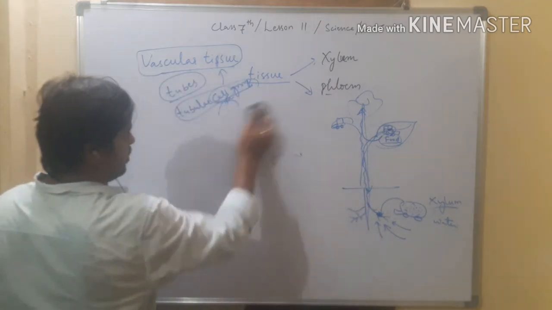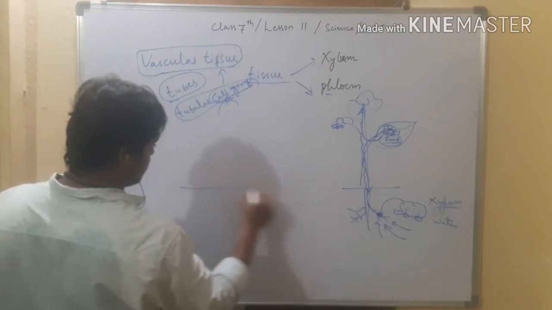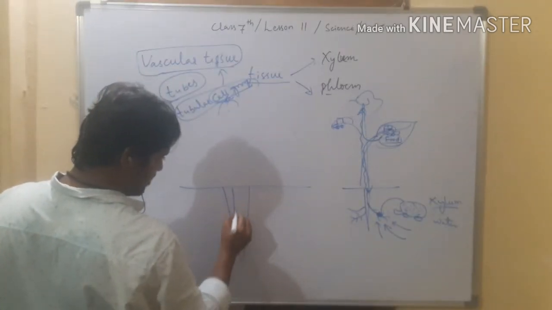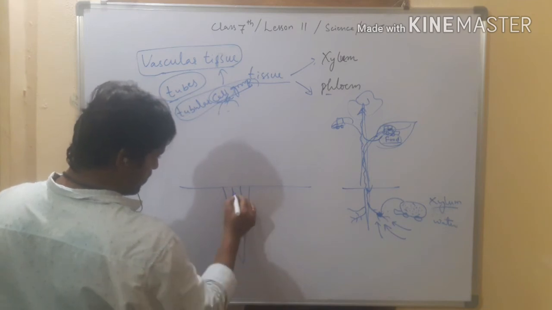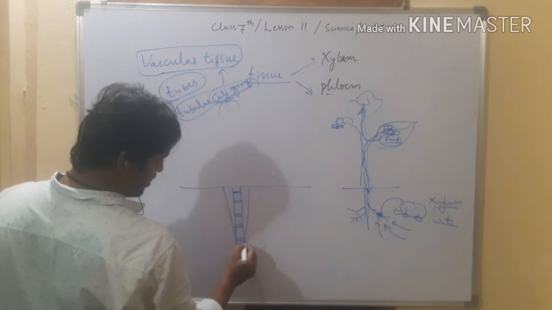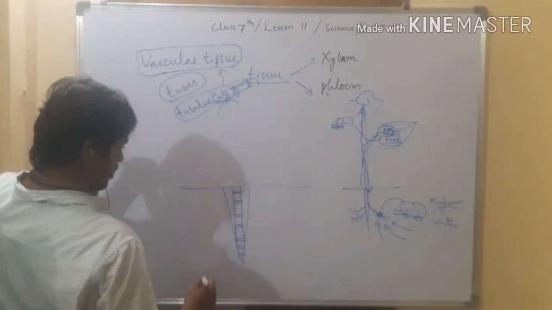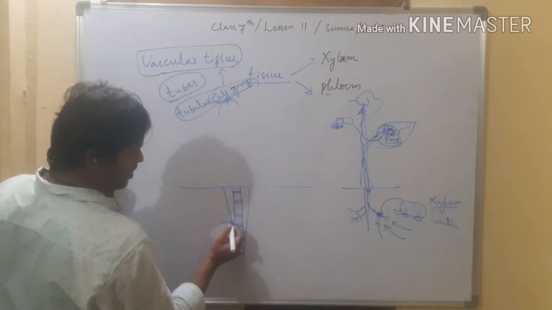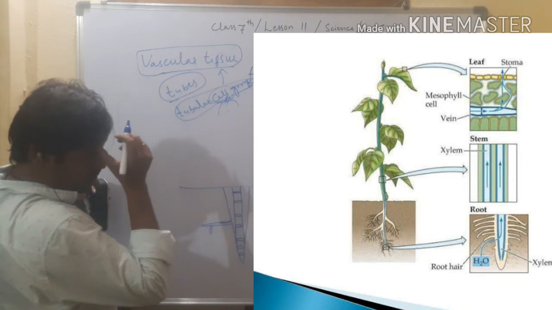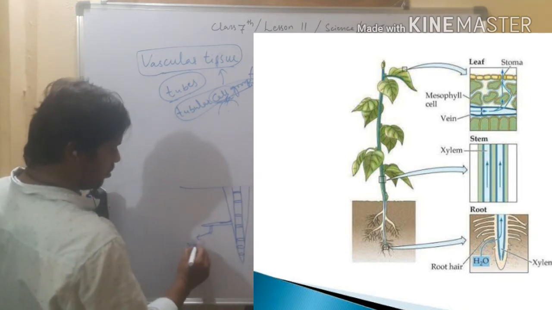Number one, xylem. Xylem is the tissue that is present at the center of the root. And how does it get water? This is the root hair. The small hair-like structure present on the root is called root hair.